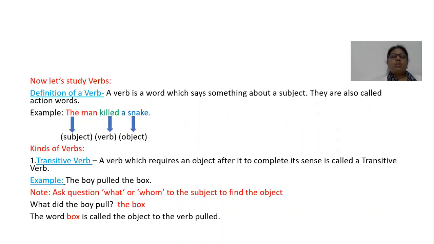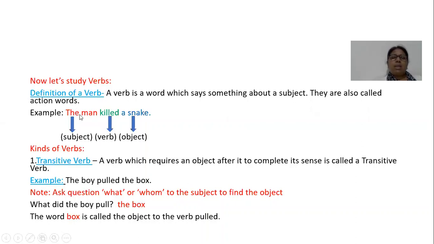Good morning to all. Today I'll be starting a new topic, verbs of incomplete predication. But before studying that, let's take a quick revision of verbs. First, definition of a verb. A verb is a word which says something about a subject. They are also called action words.